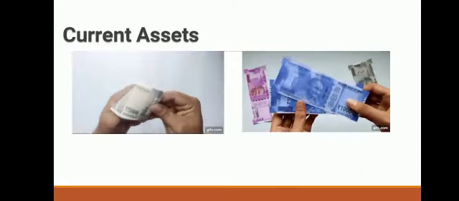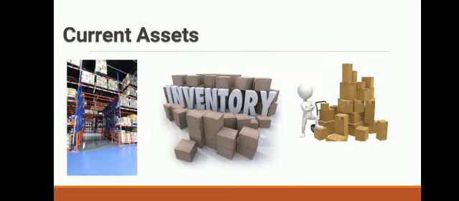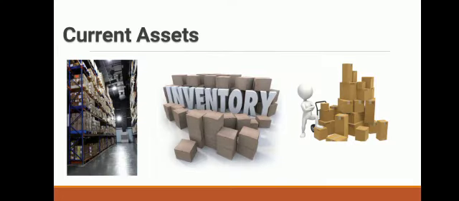See the image of different types of current assets. Cash in hand is a current asset. Cash at bank is a current asset. Stock of goods, that means inventory. The goods in which we are dealing, the item in which we are dealing are goods, and that stock of goods is our current asset. Goods sold to a person on credit is known as our debtor. So our debtors are our current assets because we have to recover money from the debtors.